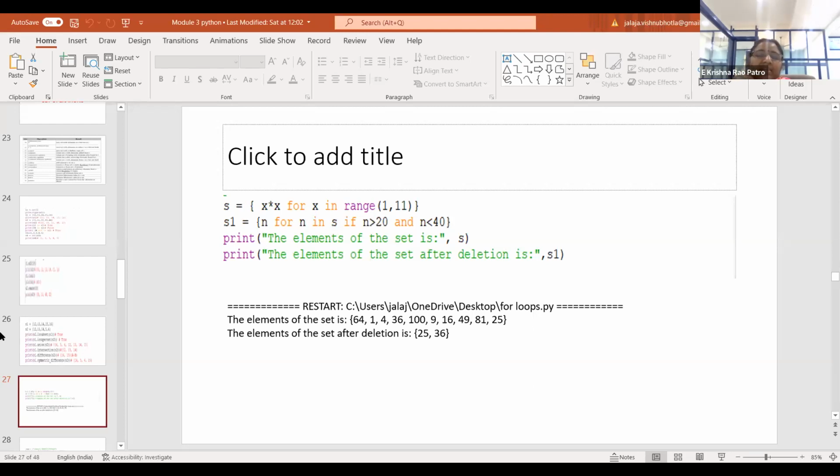Everybody, please practice. It will not take more than 15 minutes. Otherwise, it will be very difficult for you to go with the lab. In order to do the lab, you should be very thorough with these basics. Otherwise, you cannot code.